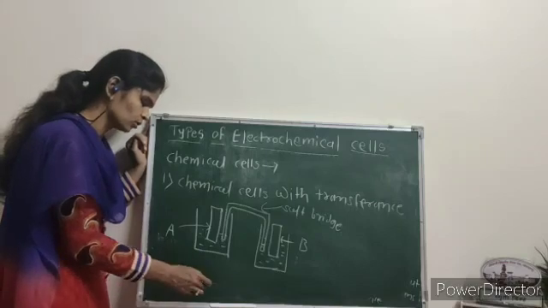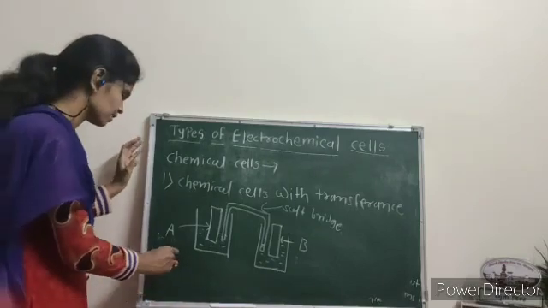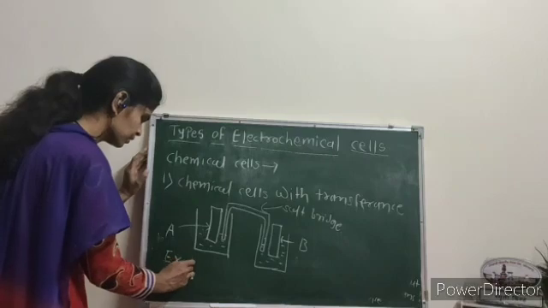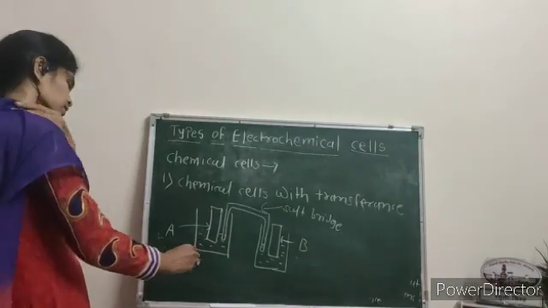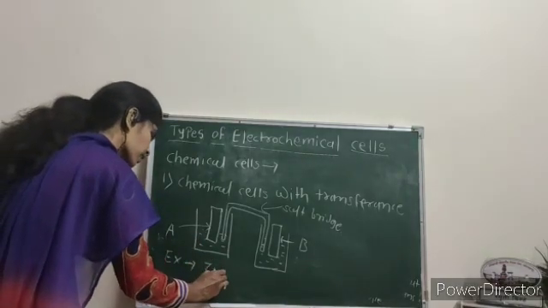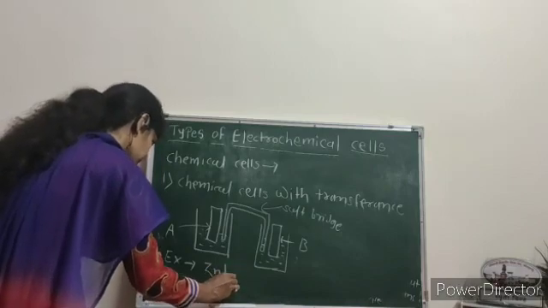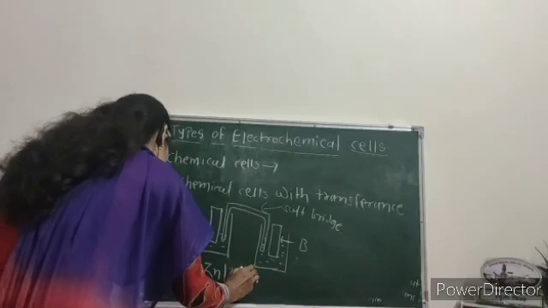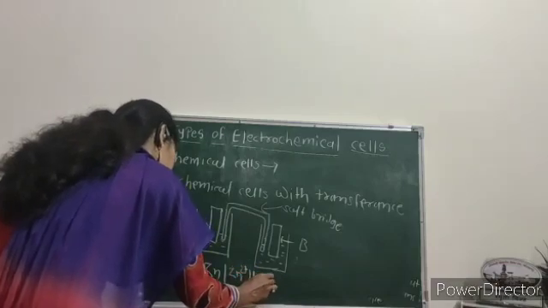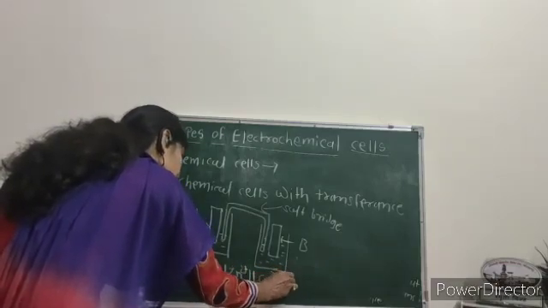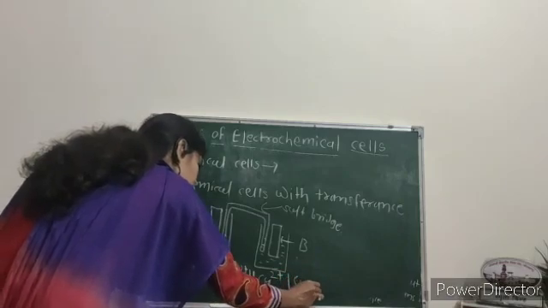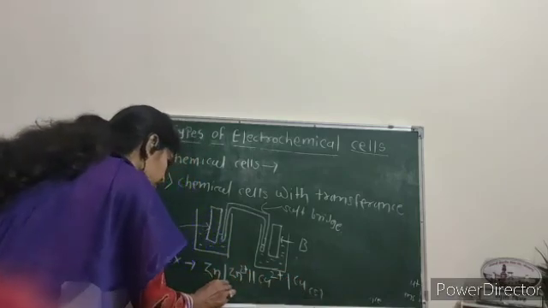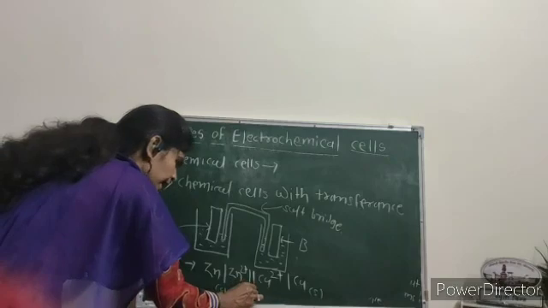For example, we all know the example of the Daniell cell. In the Daniell cell, there is transfer of ions through zinc, Zn2+, and Cu2+, electrode of Cu, in aqueous solution.